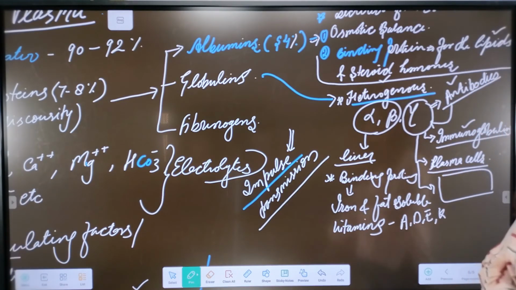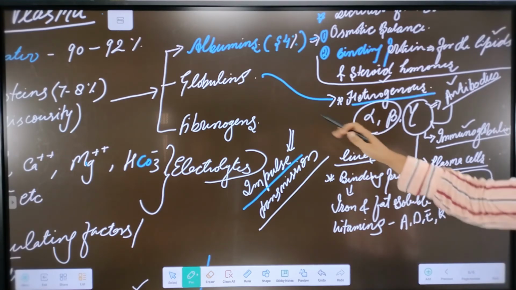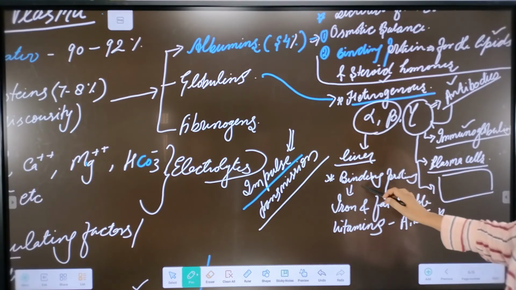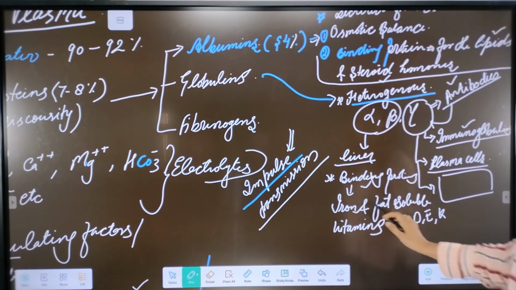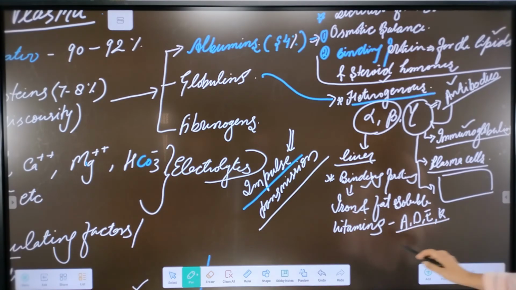So up to here, the alpha and beta globulins work as the binding protein for iron and the ADEK vitamins, and their presence will carry the iron and ADEK vitamins. They are also secreted by the liver.